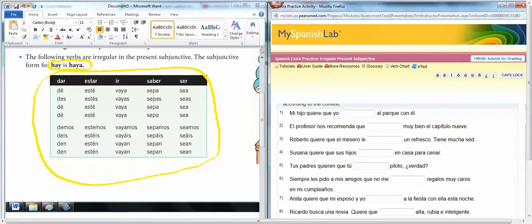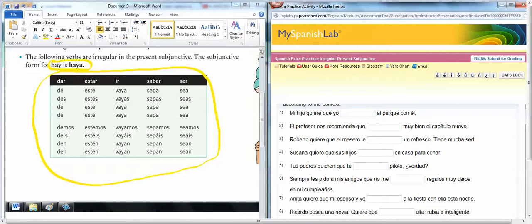Estar, use esté, estés, esté, estemos, estéis, estén. Ir is vaya, vayas, vaya, vayamos, vayáis, vayan. Saber is sepa, sepas, sepa, sepamos, sepáis, sepan. Ser, sea, seas, sea, seamos, seáis, sean.